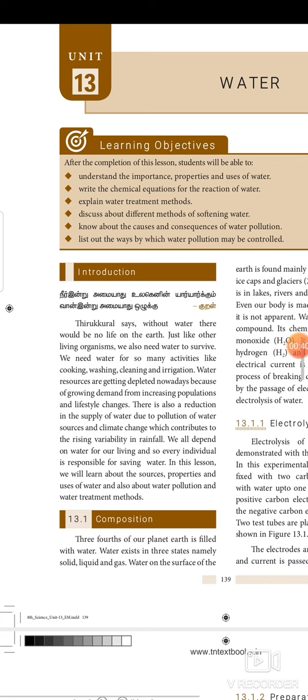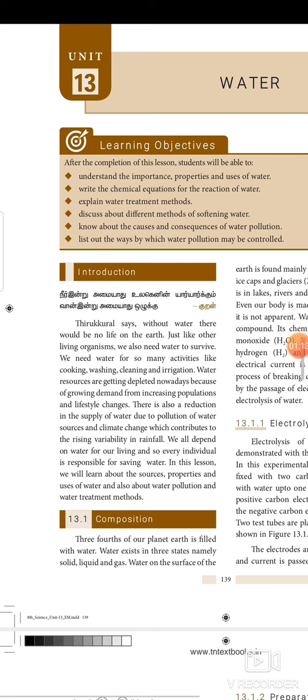Water resources are getting depleted nowadays because of growing demand for increasing population and lifestyle changes. There is also a reduction in the supply of water due to pollution of water sources and climate change, which contribute to the rising variability in rainfall. In this lesson, we will learn about the sources, properties and uses of water, and also about water pollution and water treatment methods.